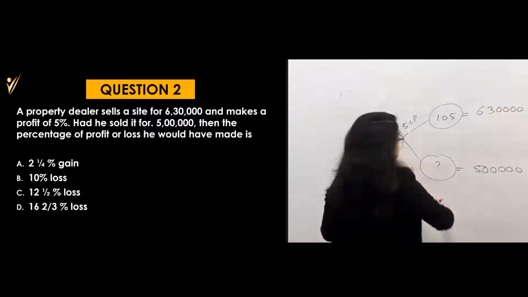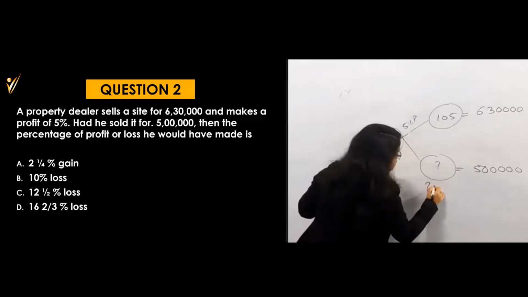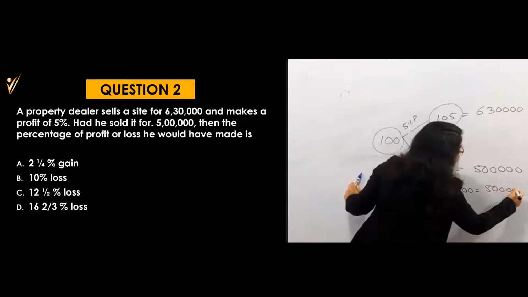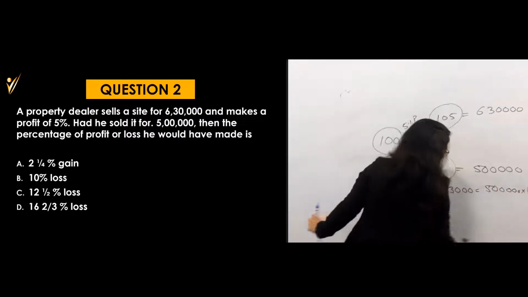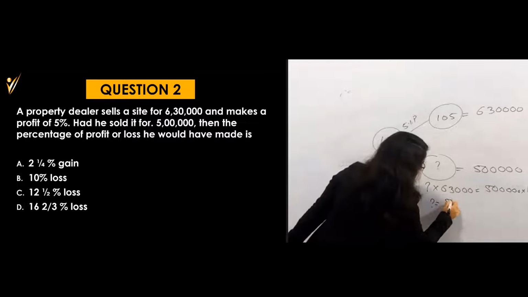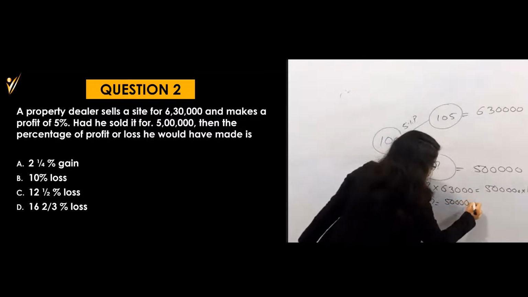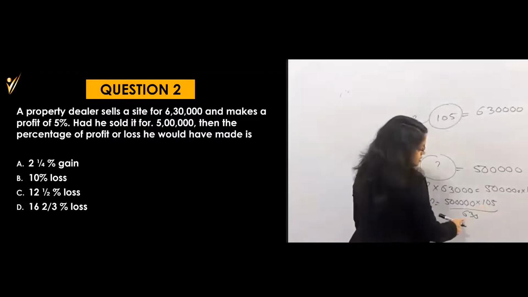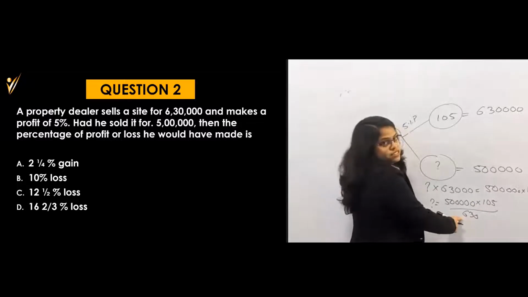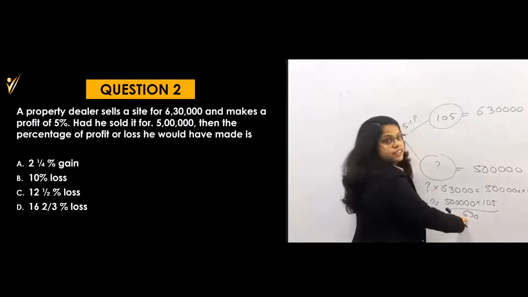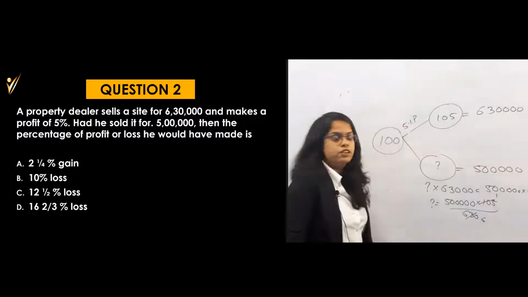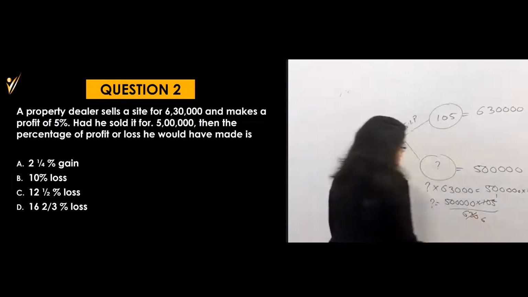Okay. So what will you do here again? Cross multiplication. That means question mark into 6,30,000 is equal to 5 lakh into 105. So this question mark will become 5 lakh into 105 divided by 630. If you observe this, 100 into 6 is 600 and 5 sixes are 30, so 630. That means you will directly get 1 by 6 here.